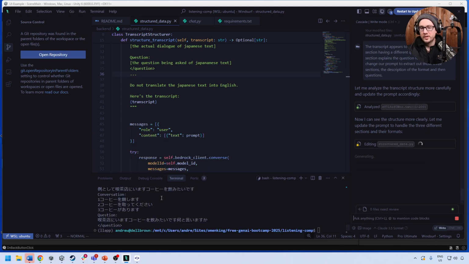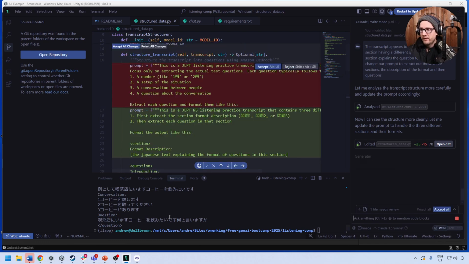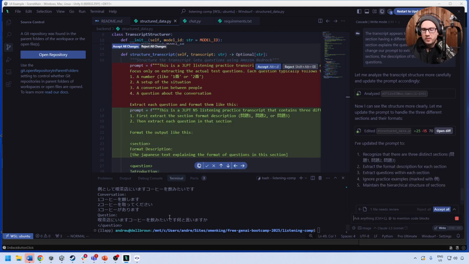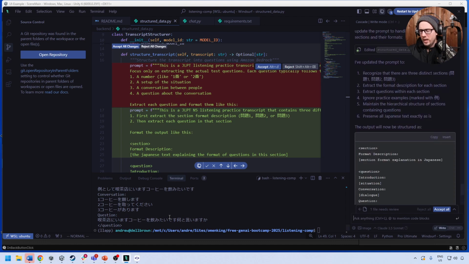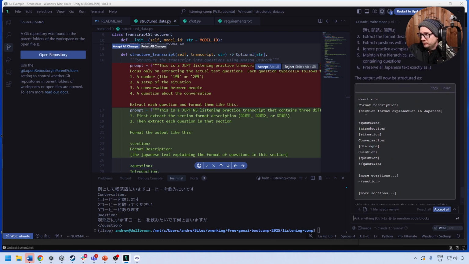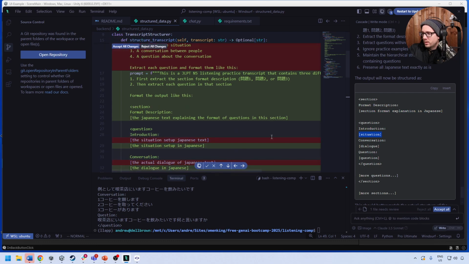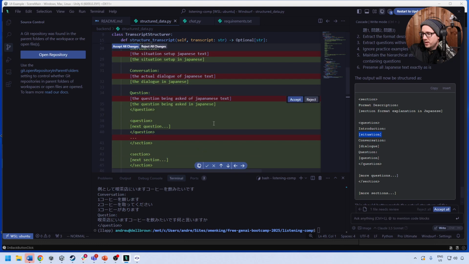But if we're getting inconsistencies with micro, then we might want to move up one layer and try to use light, as it might give us more consistent results. We also have it set to 0. So that means that it should be wildly consistent. So you're suggesting section, format explanation, Japanese, introduction, situation. Okay. So it's updated it.